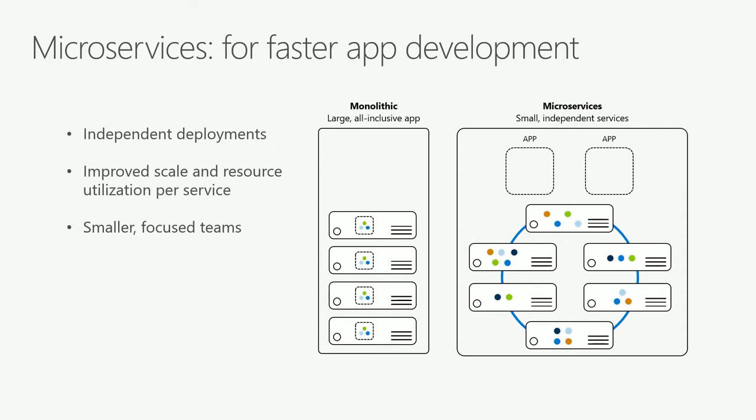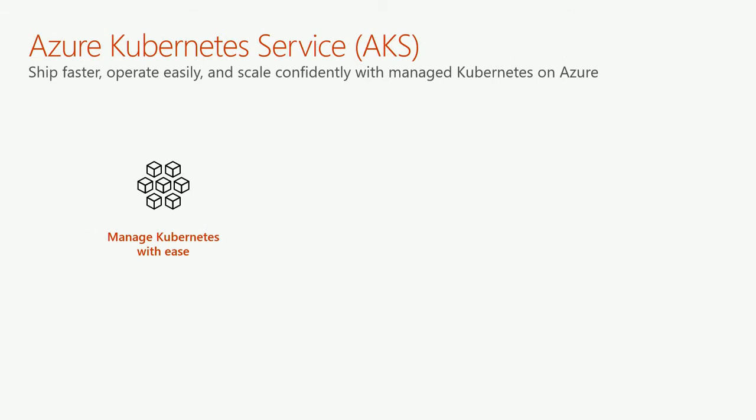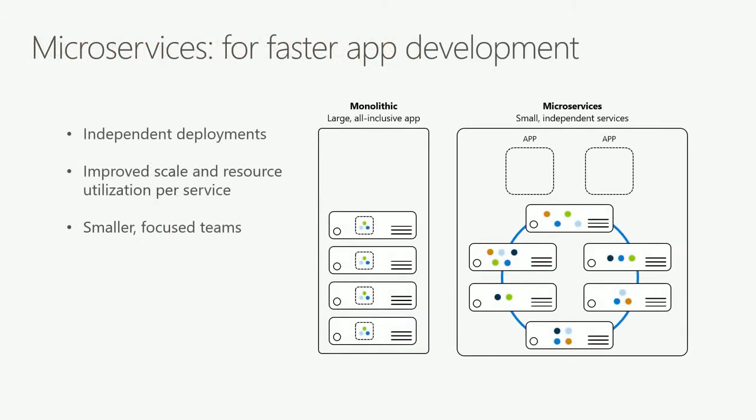So when we have these large, all-inclusive apps and now break up into smaller independent services, oops, let me back up. I need Kubernetes for my clicker here. We want to be able to orchestrate all of these apps and have a good way to make those changes, put them into a cluster, and just kind of have that inner loop experience. So .NET Core is really built for the cloud. It's well suited for this type of development.